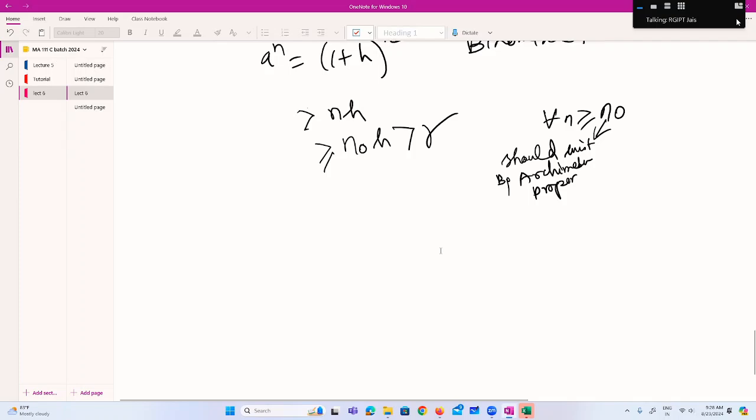Any other difficulty regarding subsequence?